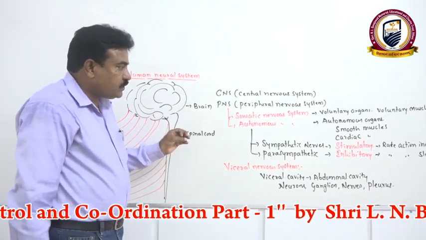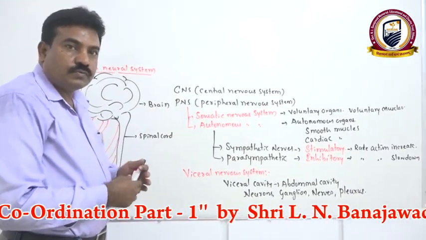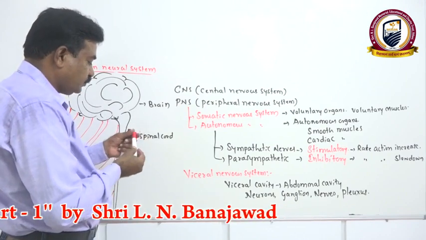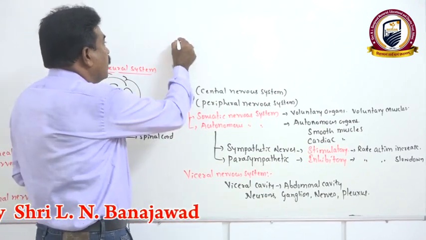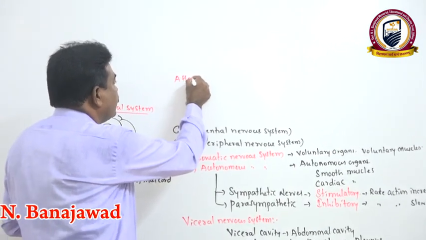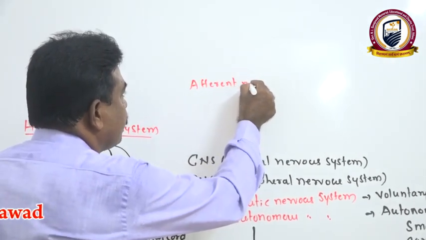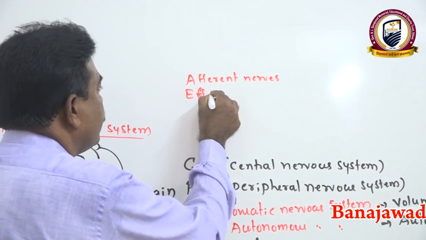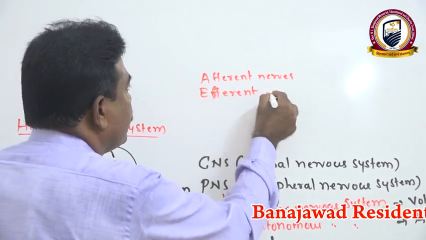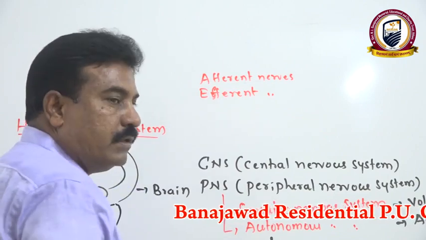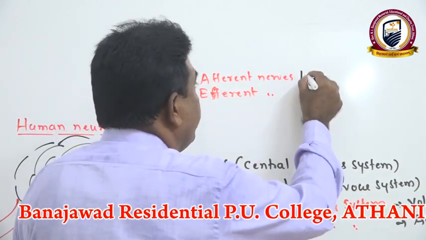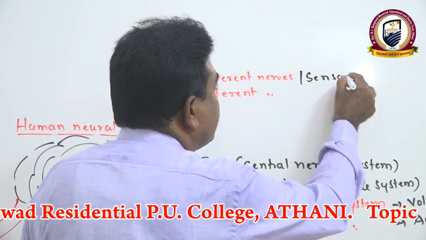Then based on function we can classify two types of nerves here. One is afferent. Afferent means towards. Afferent nerves. And efferent, away. Efferent refers to away. Afferent nerves we may always say are sensory nerves.